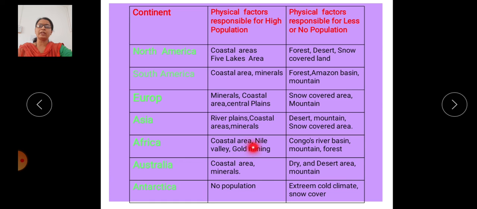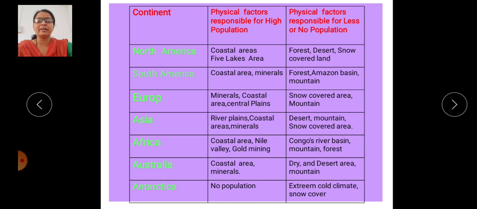The coastal area is also important with a moderate or high density, as well as the Nile valley, which is supportive of high density of population from historical times. The Nile valley civilization is there. Then gold mining in South Africa is also with a populated region.